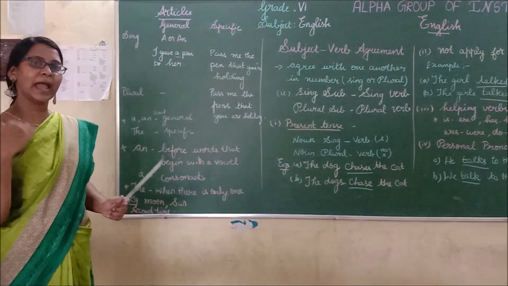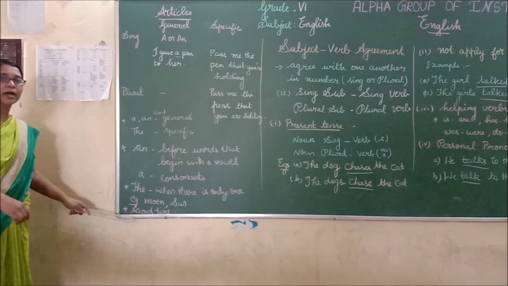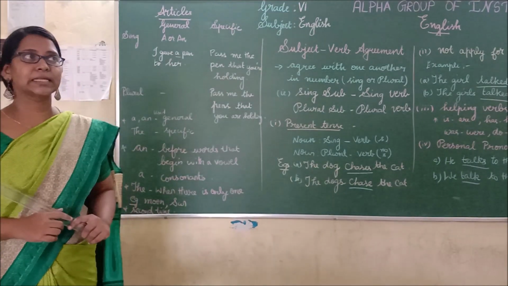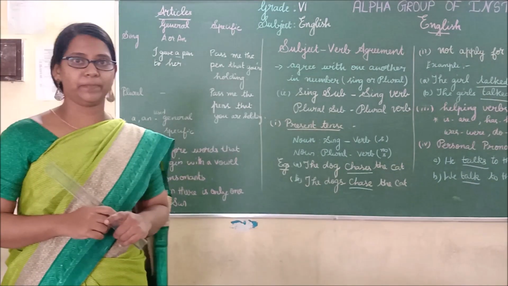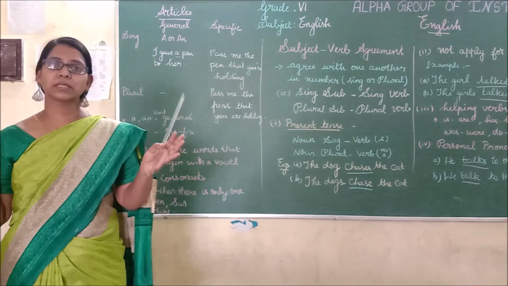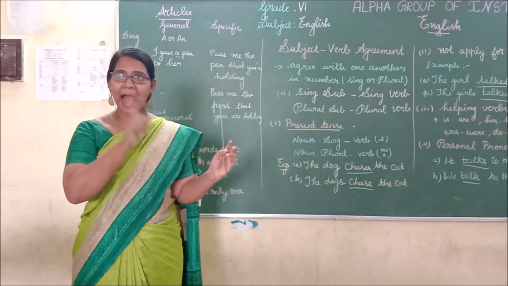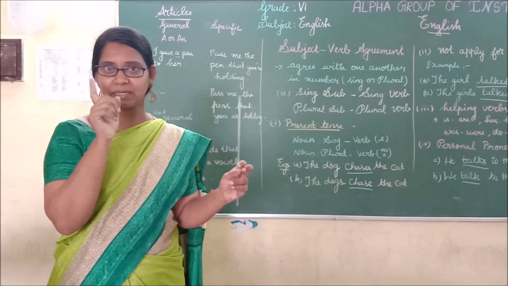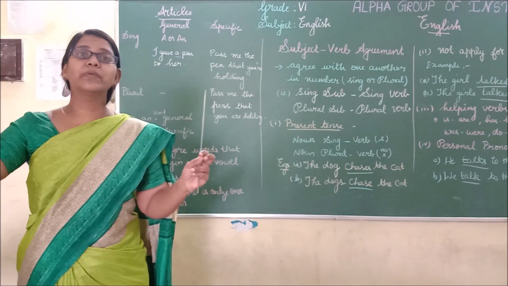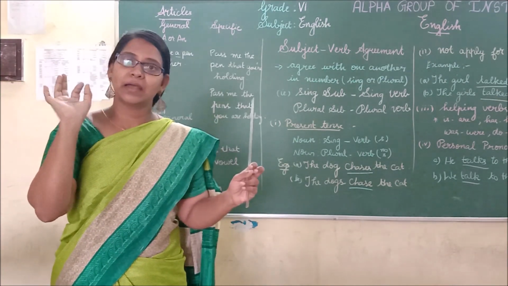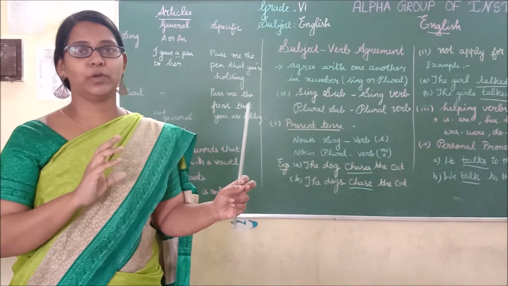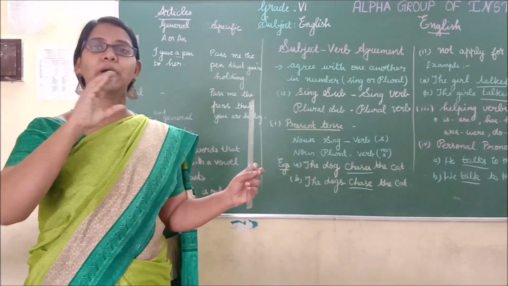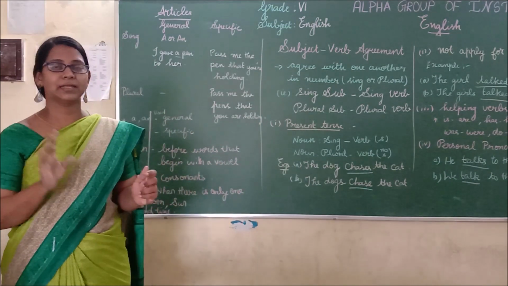Is it clear? And next thing, you have to use the when the noun is mentioned for the second time. For example, I saw a movie. The movie was very nice. I saw a movie. First time I used the article a since it is a movie. Okay. The movie which I saw was very nice. So for that I have used the. Here movie is mentioned for the second time. So I have used the article the. Is it clear, my dear children?